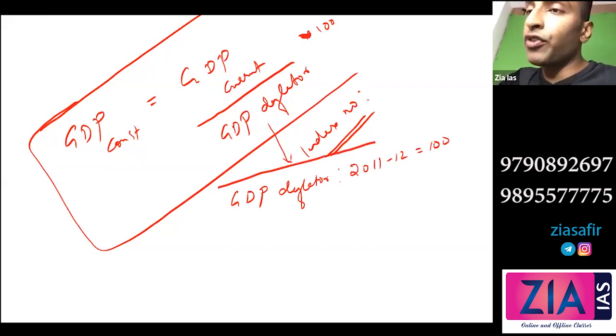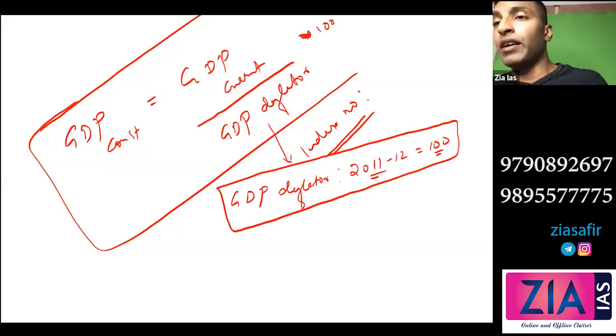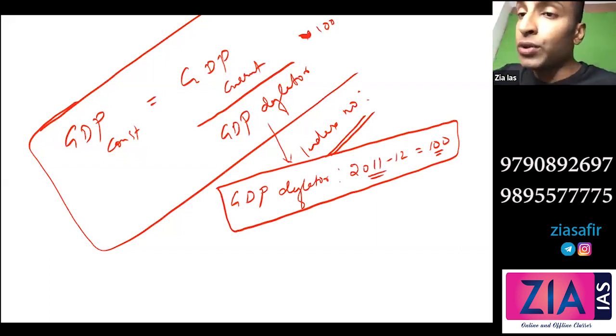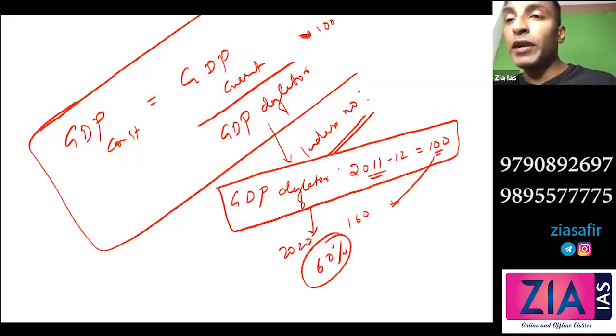So basically you will start from 100. 100 is the base value and 2011-12 was the base year. From there you keep on adding inflation, and today in 2020, if I'm saying this value has increased to, let's say, 160, what does that mean? There is 60% inflation. So GDP deflator is actually used to measure inflation.